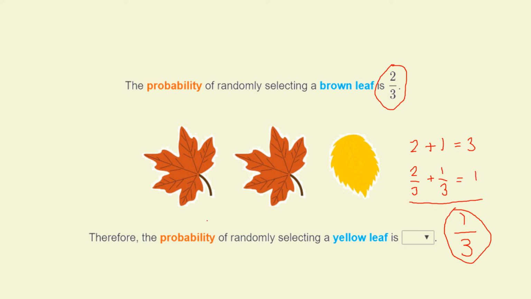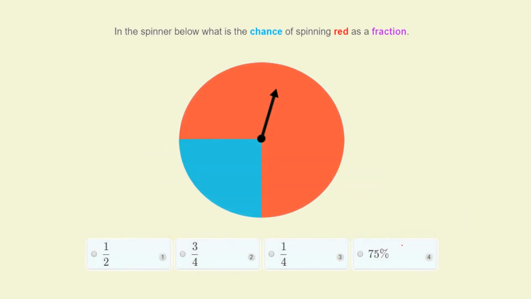Okay, so the probability of us getting a brown leaf we knew was 2/3. The probability of not getting a brown leaf, which here means getting yellow leaf, is 1 out of 3. 1 out of 3 to get the yellow leaf. Here we've got a spinner. Again, if we assume it's a fair spinner, what's the chance of spinning red as a fraction?